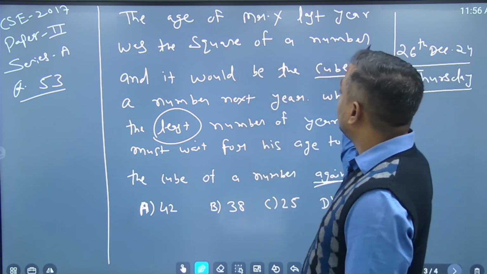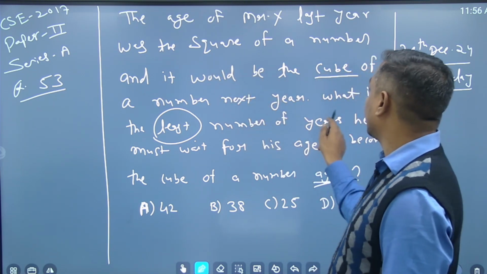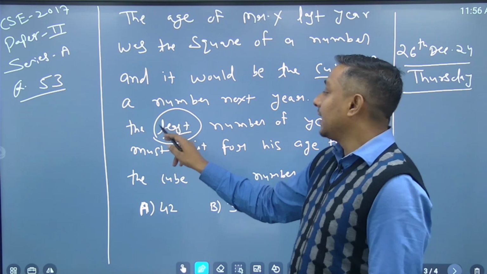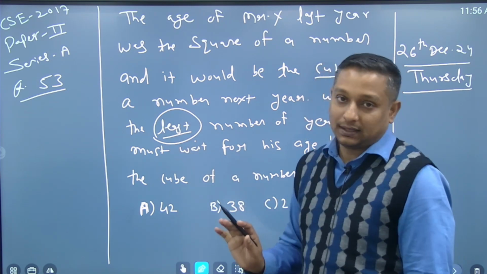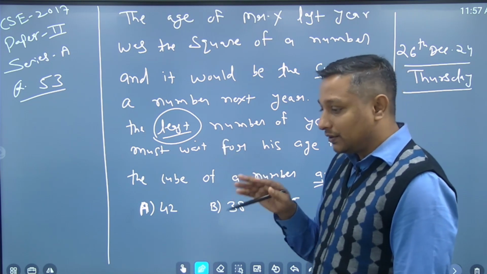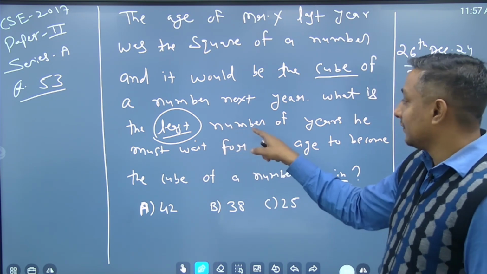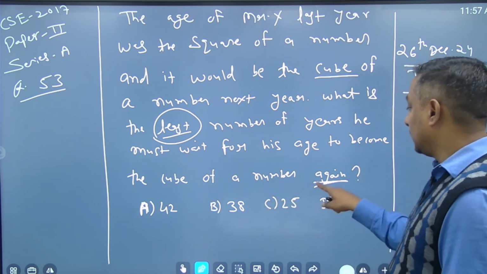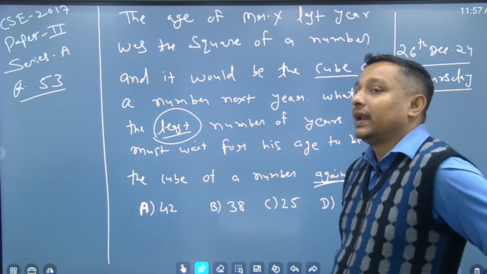So, the age of Mr. X last year was the square of a number and it would be the cube of a number next year. What is the least number of years? Why did I highlight this? There is a reason, because UPSC has become cautious while writing this word "least". You too should have such thinking, that why did they introduce this word, so that you can understand how smart you have to be. I will tell you later on when we go with the solution. Must wait for his age to become the cube of a number again. So, "again" is one more thing that I have highlighted.